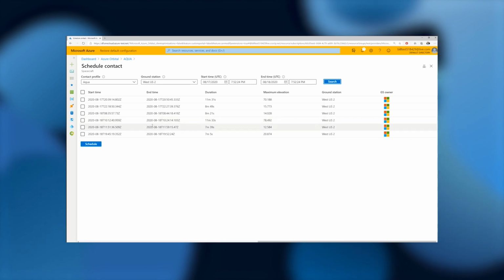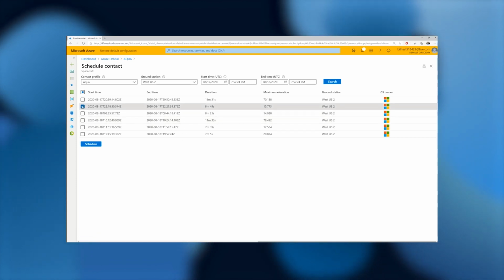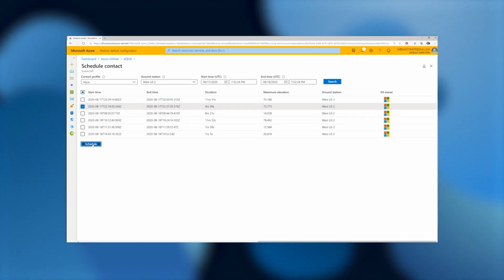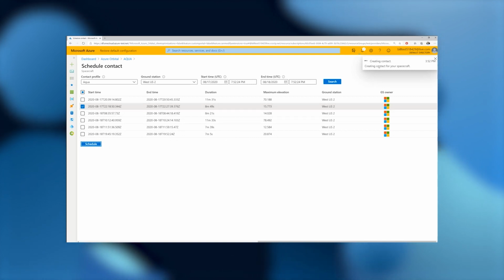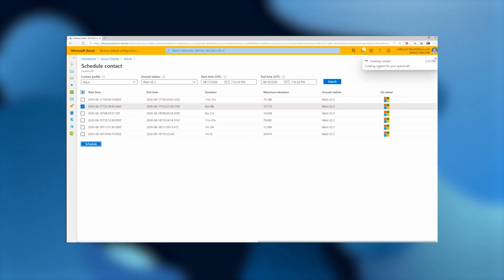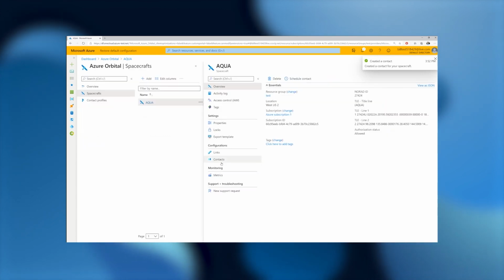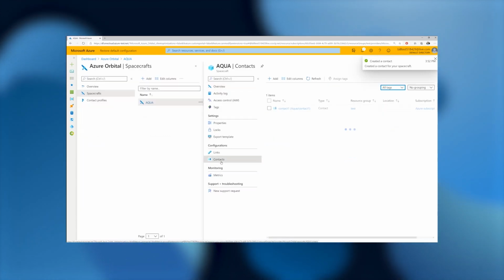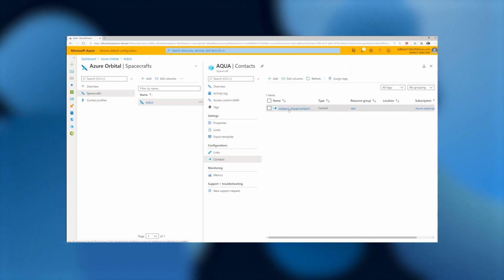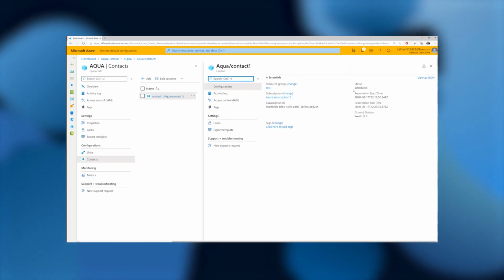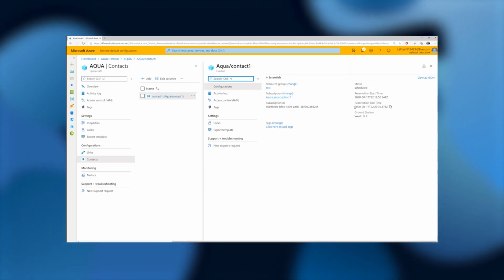And over here, we'll go with the 15-degree pass that is going to come upon us right here in a couple of moments. We click schedule. It's going to schedule it, and then upon scheduling, it will take us back to the Aqua spacecraft page, and clicking on contacts, we can see that our contact is indeed reserved and scheduled. So we're good to go and jump right into this upcoming pass.